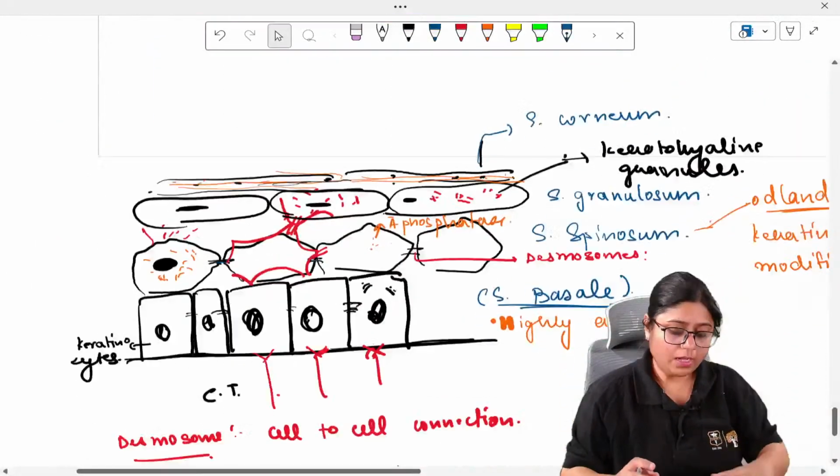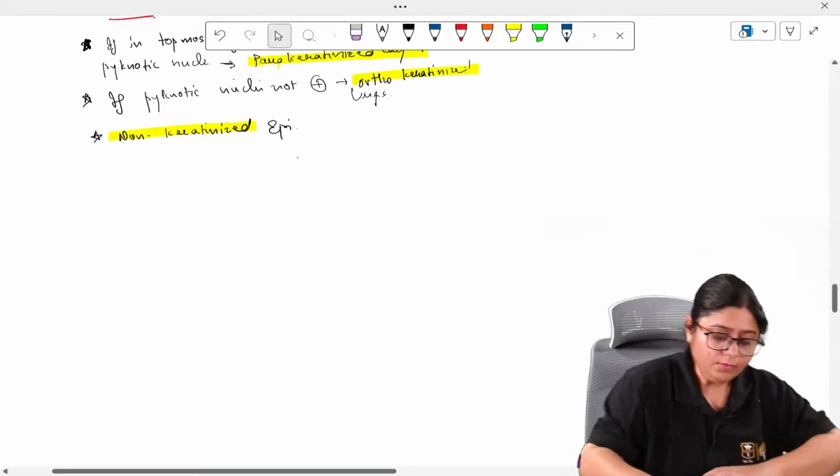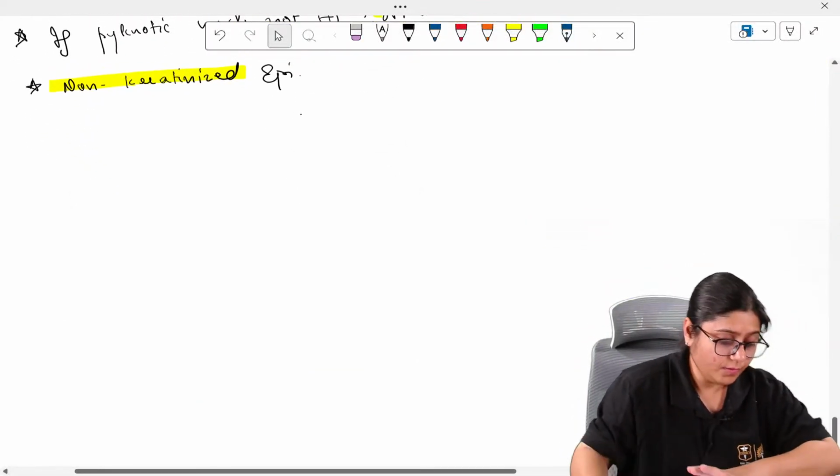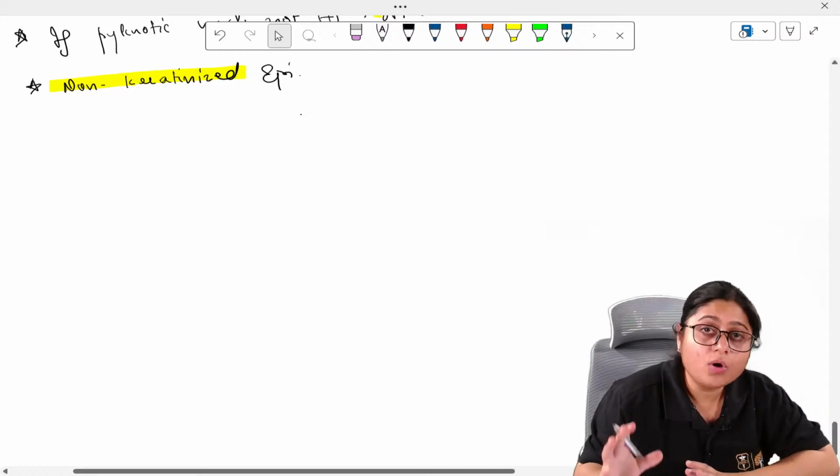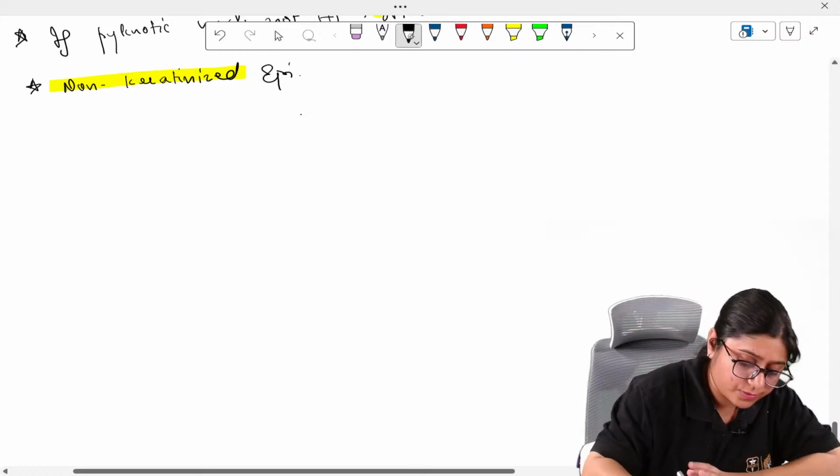Okay, so now, keratin proteins or cytokeratins of oral mucosa.